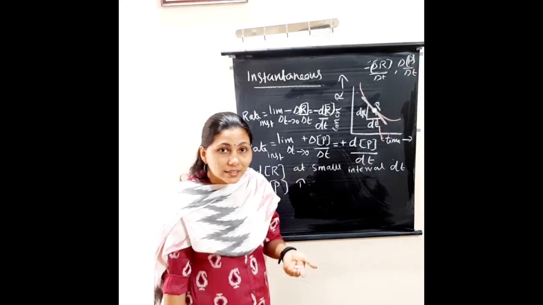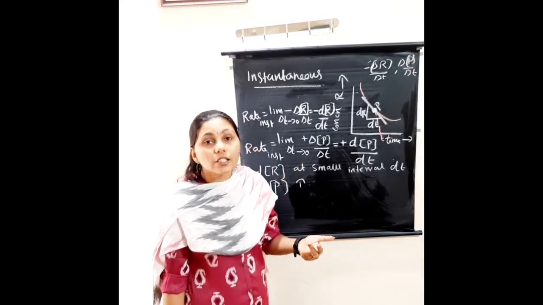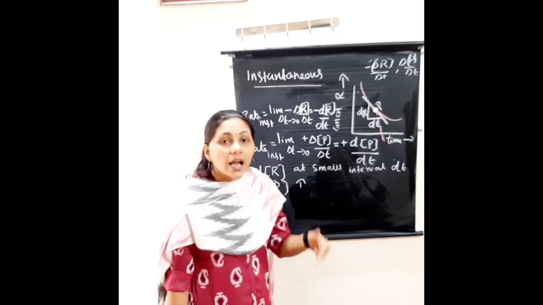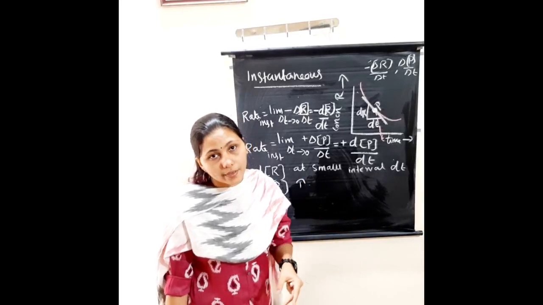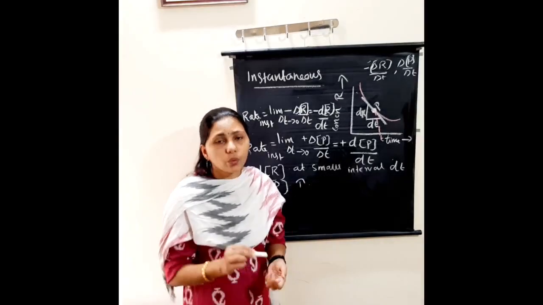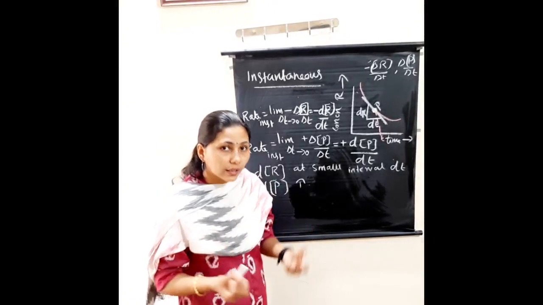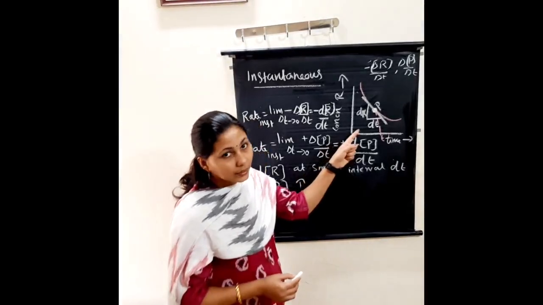Okay, so what does instantaneous rate mean? It is the rate of decrease in concentration of the reactant at a particular instant or particular time. So how can we represent or calculate the instantaneous rate graphically, in terms of reactant?